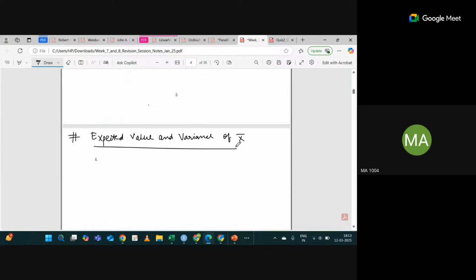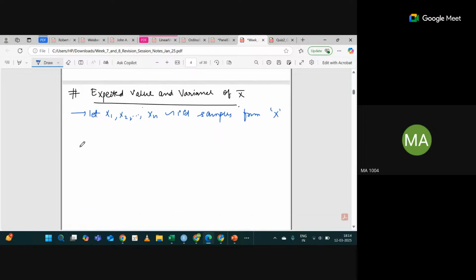Anyone can tell me, if I write, you can confirm. Suppose I say let x1, x2, so on, be all IID samples from X. We don't know X here because we are going in general. This X has mean mu. What is this? This is the distribution mean, or you can say population mean. And let's say with variance sigma square.